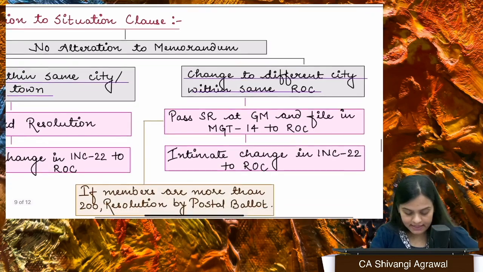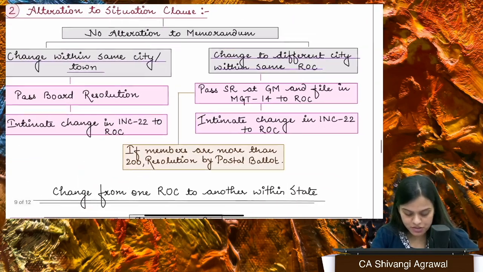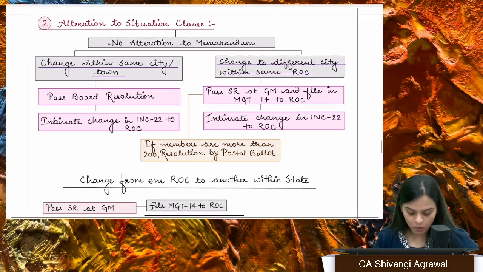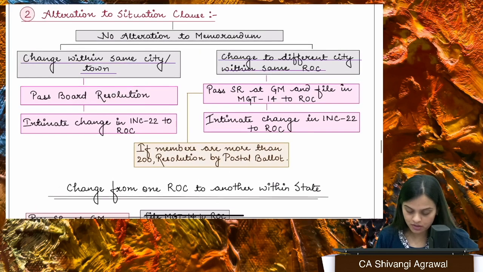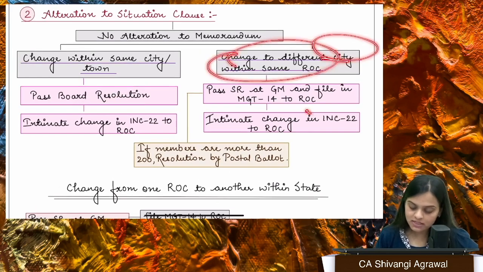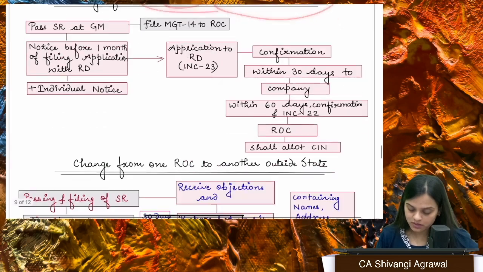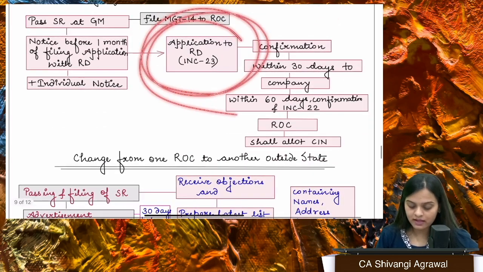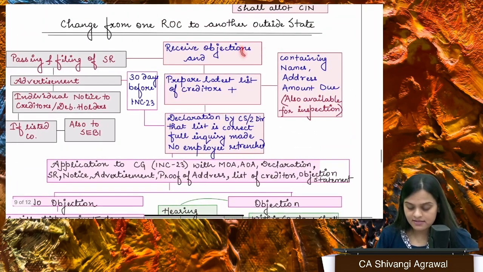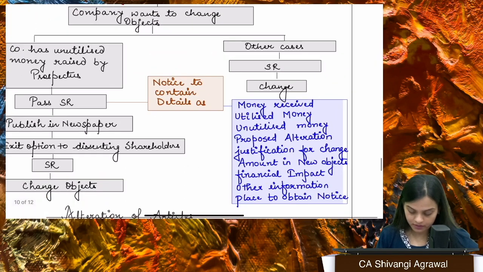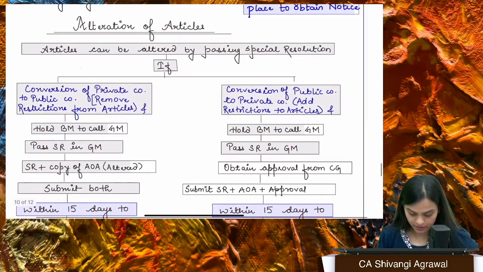Okay. Secondly, if I want to change my registered office from one city to another, all I need to do is pass a board resolution. From one city to a different city within the same ROC, pass SR. That's it, right? From one ROC to another ROC within the same state, I need to get the permission of RD, and this I have already told you, right? Alteration to object clause also I have told you.